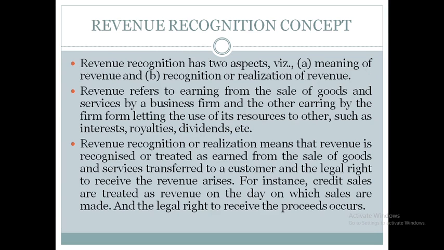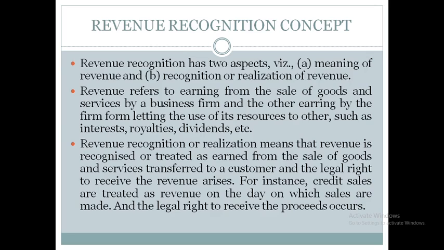Next one, revenue recognition concept. Revenue recognition concept has two parts. One is revenue and another one is recognition. Revenue means simply income for the business. What will be the income here? The major income will be sale of goods, or it may be sale of services. That will be major income, that is treated as revenue. And there may be some other incomes like interest, royalties, dividends, rents, like that we have other incomes also. So all these will be treated as revenue for the business.